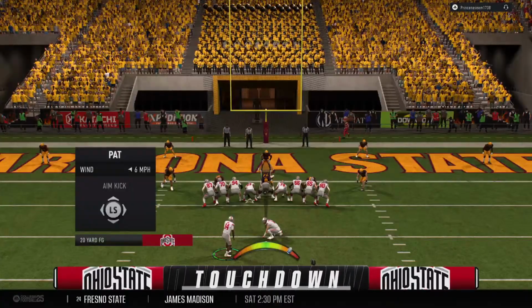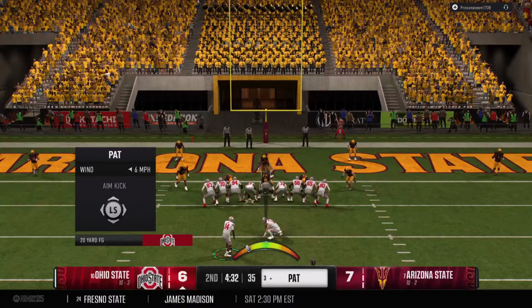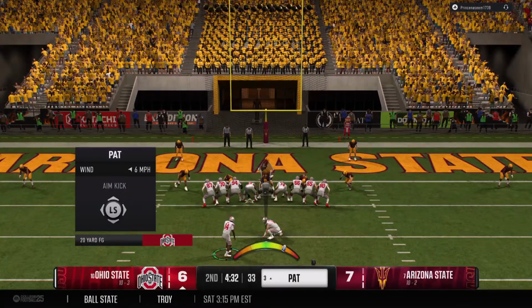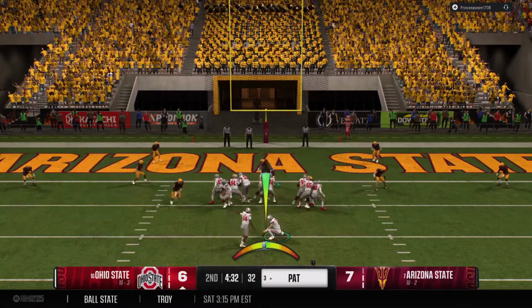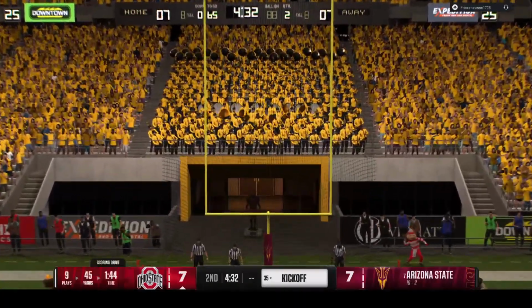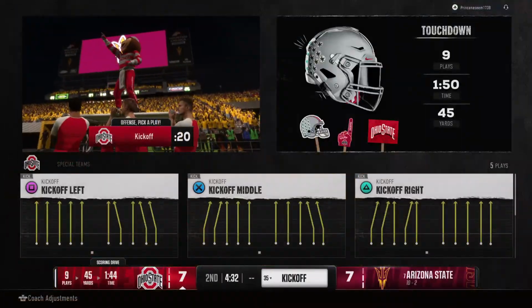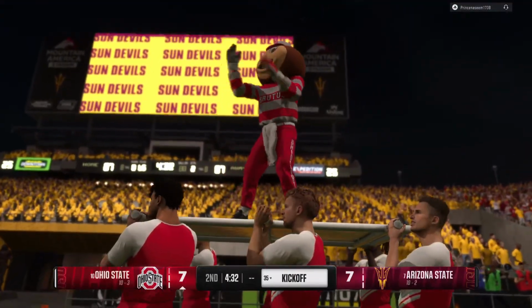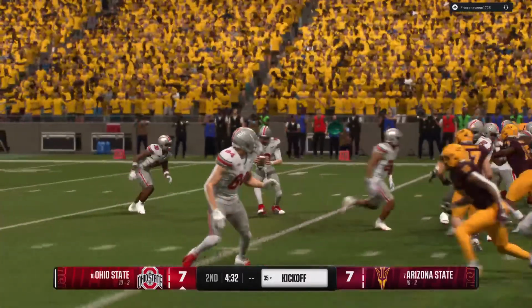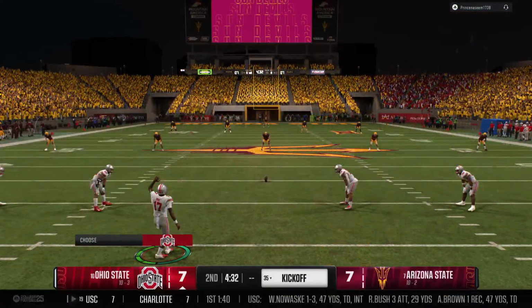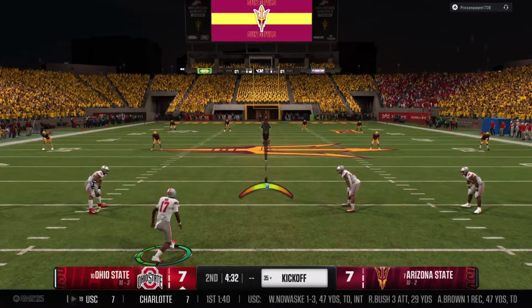Well, that's an example right there of what vision and patience and ability can do for a running back. He was on a mission to get into the end zone, and really, he made it look easy. And the point after is right down the middle. And with that extra point, we're all tied up now in the second quarter. Kickoff team is on the field to boot this one away.